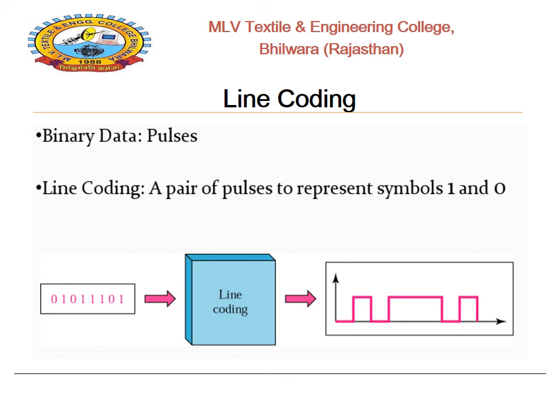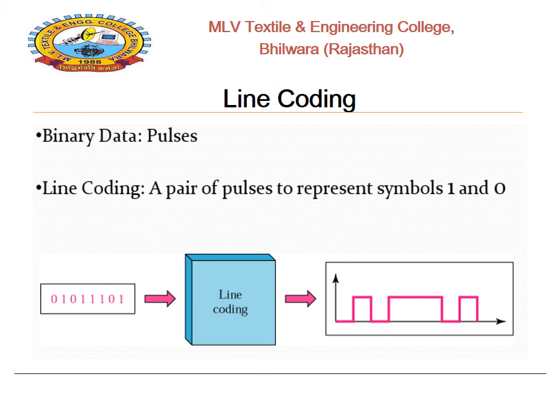As seen in this PPT, binary data pulses related to the bit sequence 1 or 0 are given to the line coding process. The line coding uses a pair of pulses to represent the incoming bits that are related to 1 or 0.